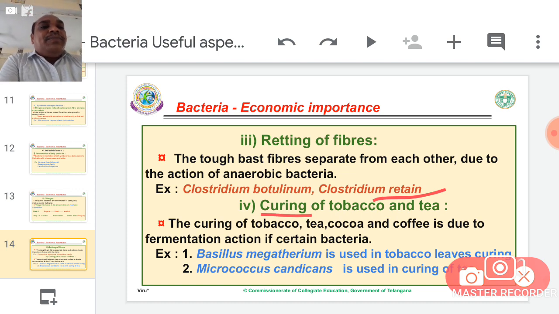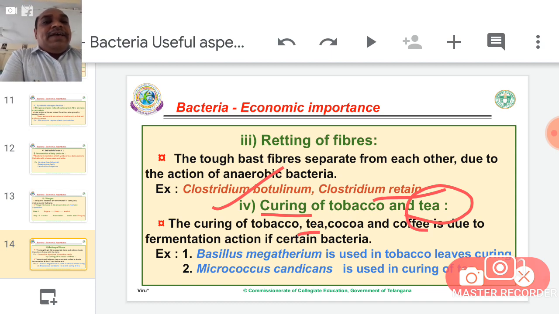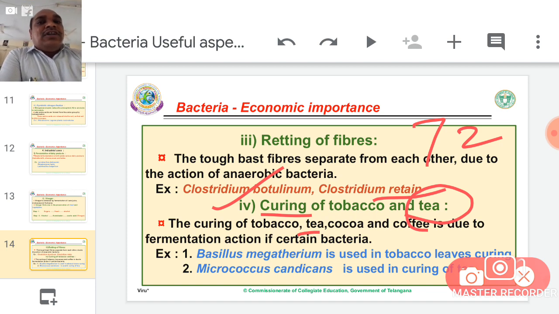Another one, curing of tobacco and leaf. Yes, the curing process is very important for the preparation of tea. I have seen the curing process live at Ooty. Simply, the farmers collect tea leaves from the tea garden. All the leaves are placed in a dark room for up to 72 hours, 2 to 3 days. Within these 3 days, the leaf color turns blackish.